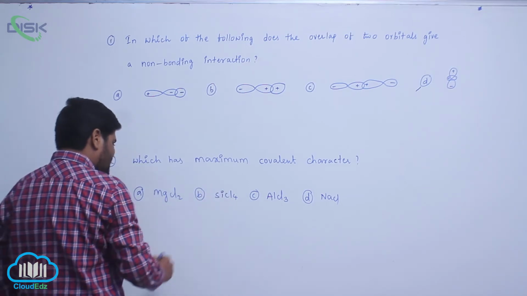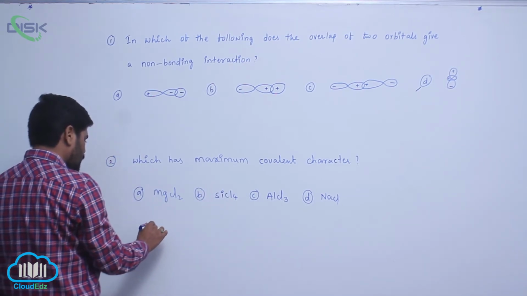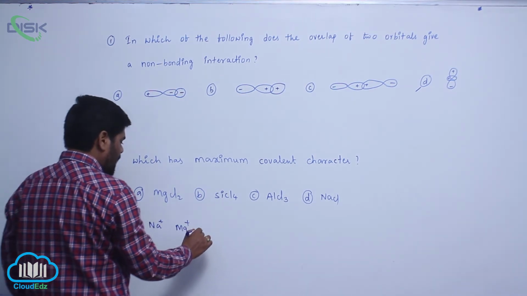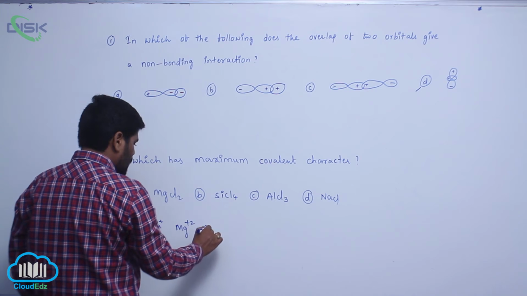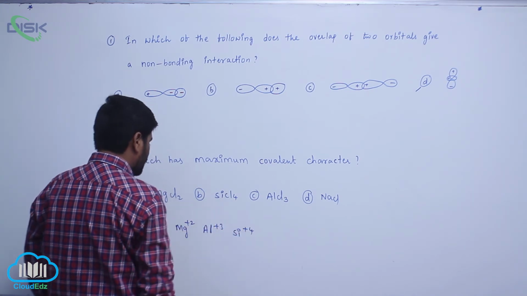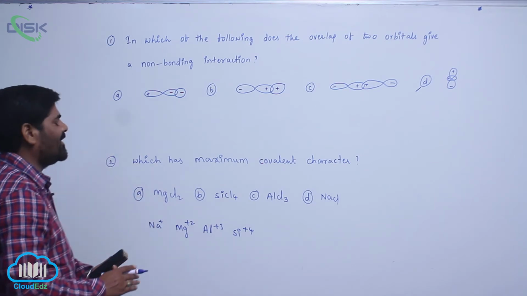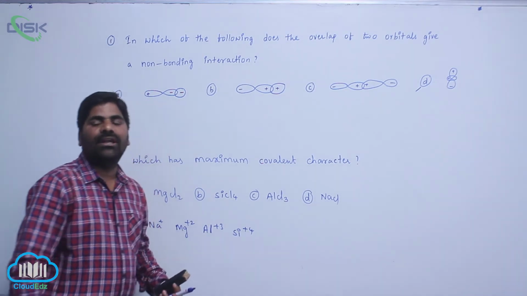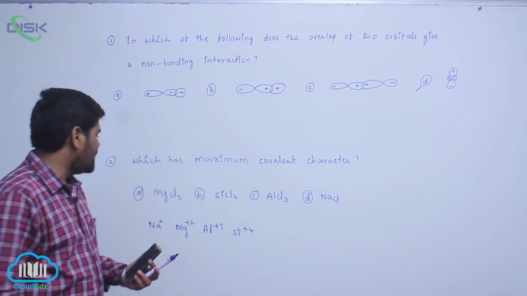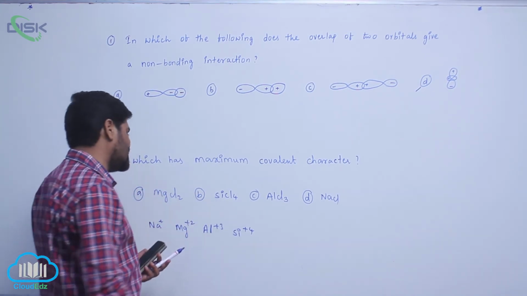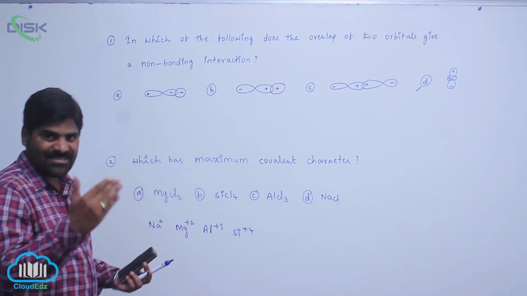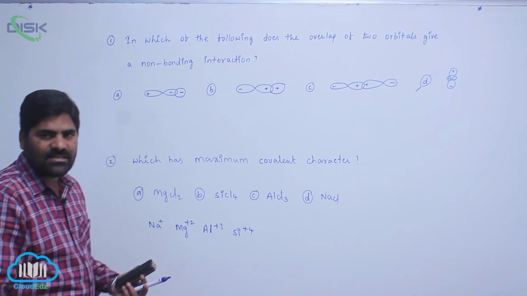Now when we observe the ions of these: Na+, Mg2+, Al3+, Si4+. When the charge of the cation increases, polarizability increases, according to Fajan's rule, which I discussed earlier.